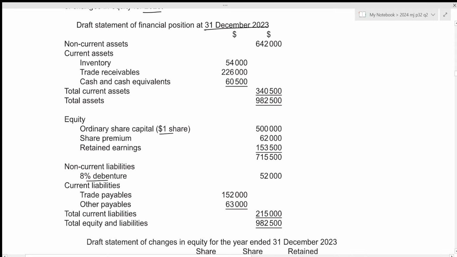For the year 2022, that is our last year, this value should now be adjusted to the opening balance of the retained earnings. It should be subtracted because depreciation is an expense, but we cannot create the statement of profit or loss for last year again, which is why we will adjust this amount to the opening balance of the retained earnings. So let us calculate the correct opening balance of retained earnings.